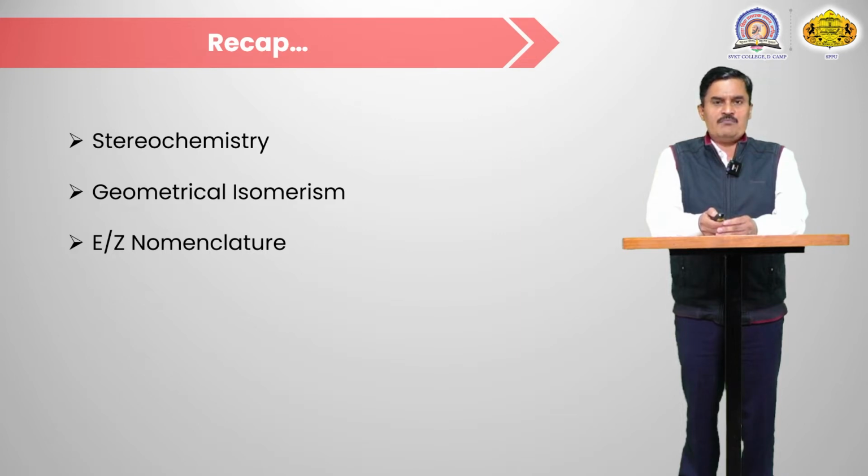E means the same priority groups are present on the opposite side, that is known as an E isomer, and if the same priority groups are present on the same side, that isomer is known as a Z isomer. So all these points were discussed in the previous lecture. Today we start a new topic, that is hydrocarbons.